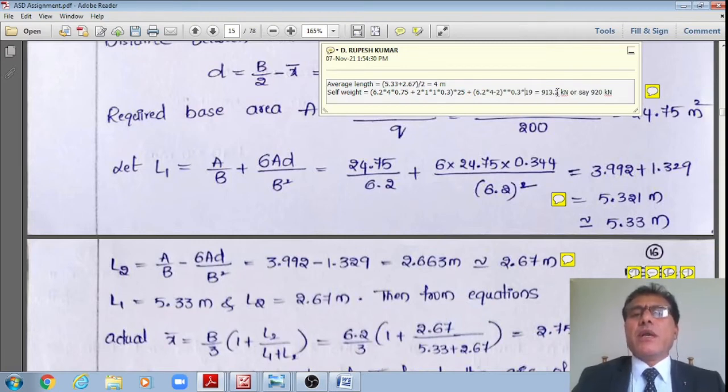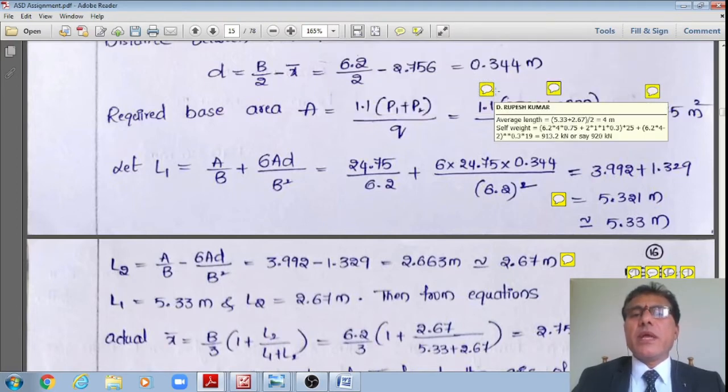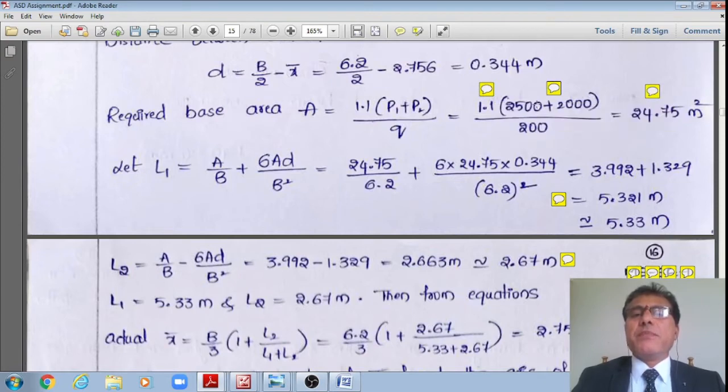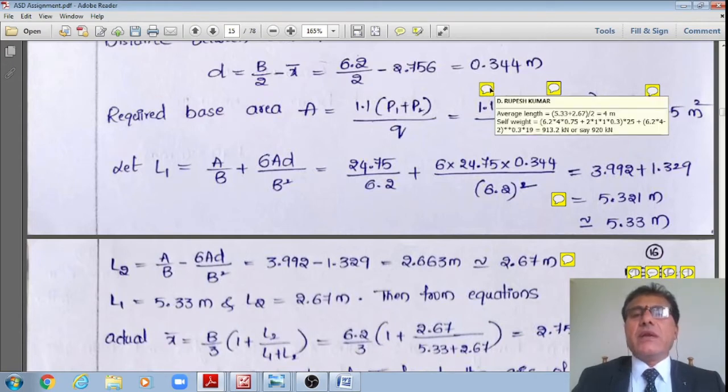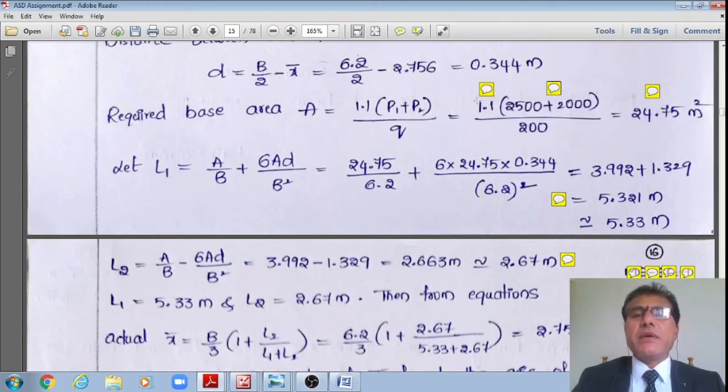If I do that, now I'll get approximately 913.2 kilonewton, or approximately 920 kilonewton. Therefore, this 920 kilonewton as compared to the previous value of 3000, 10% means just 300. Therefore, this 920 is much greater than the 10% more.